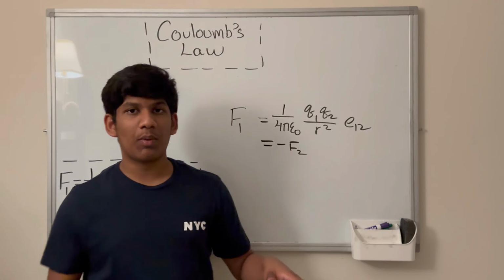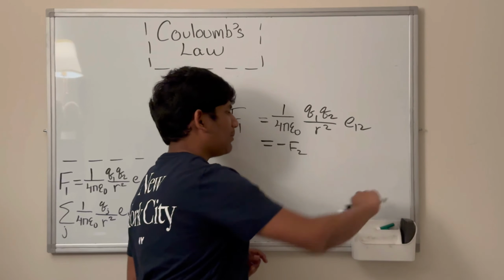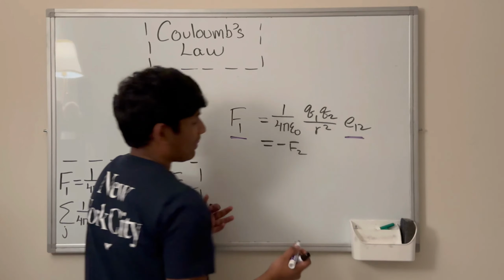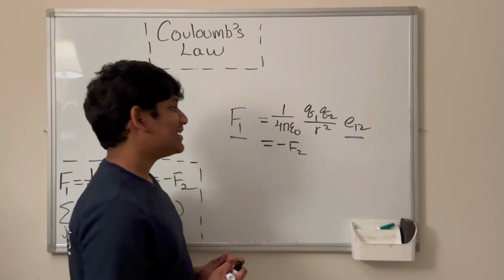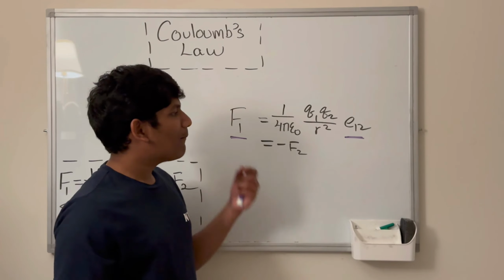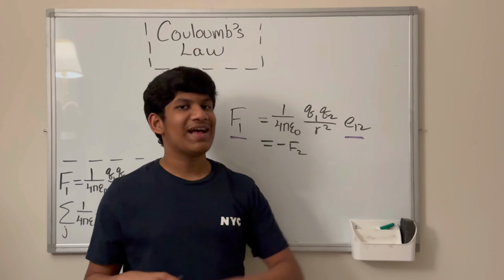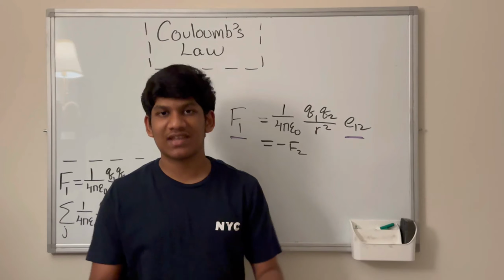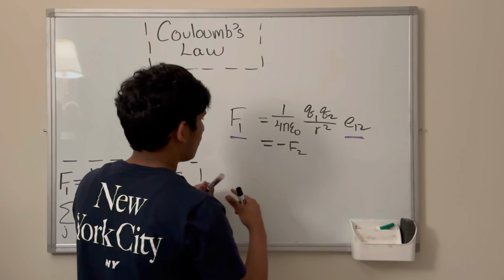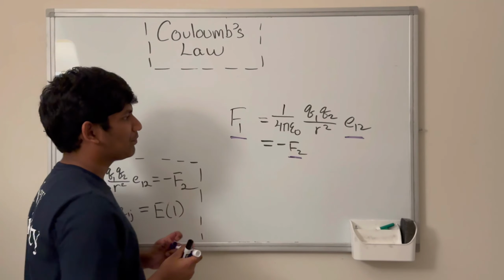But before we proceed, we need to make two points clear. Number one, we need to make sure that F1 is a vector and e12 is a vector. Now, you might see R as the magnitude of another vector, also called R with some subscripts. But in this section, for simplicity, we're just considering R to be a scalar. So it's not a vector, it's not the magnitude of any vector, it's just a scalar. And we can also say that F2, or in this case negative F2, is going to be a vector.